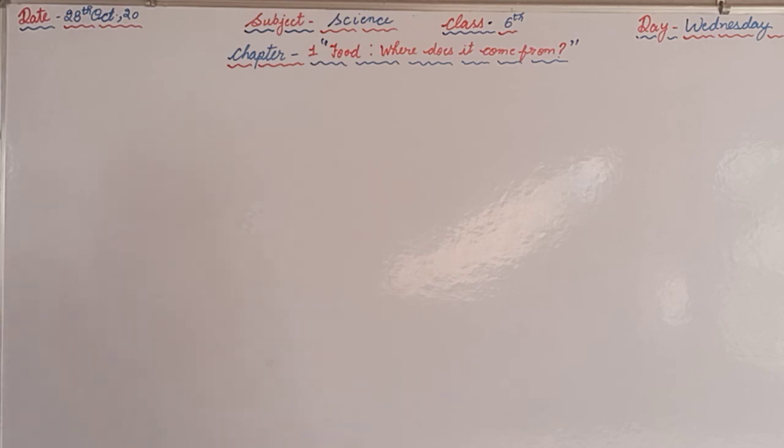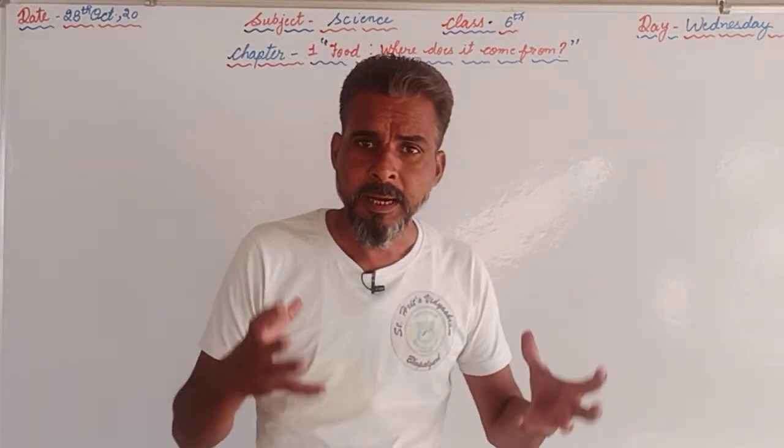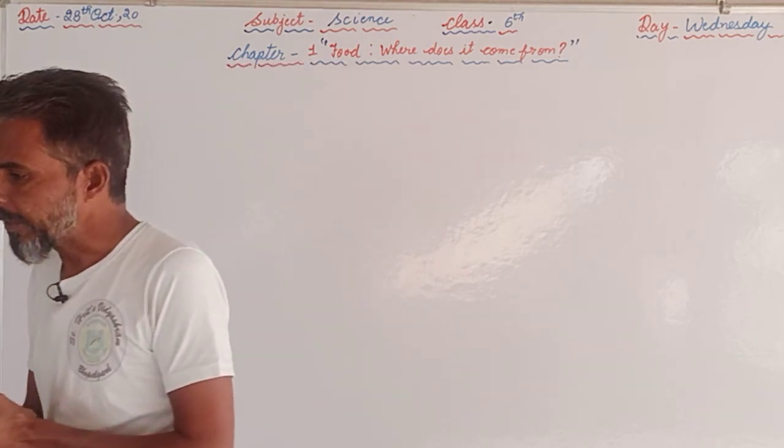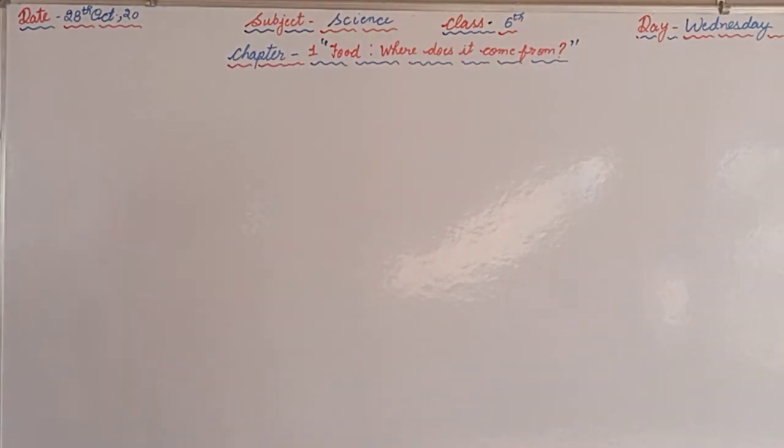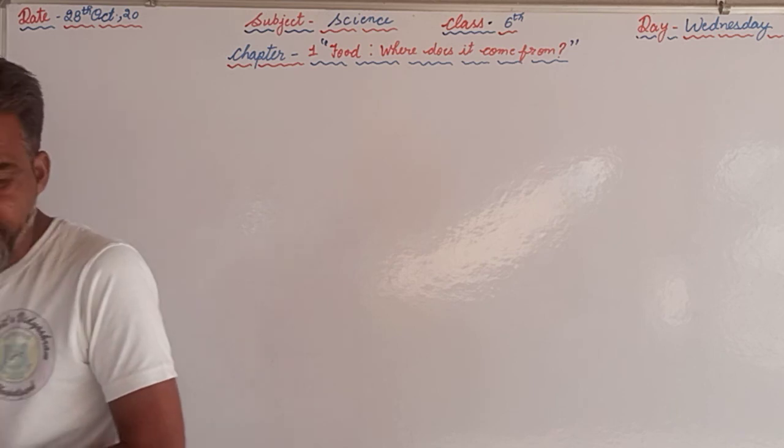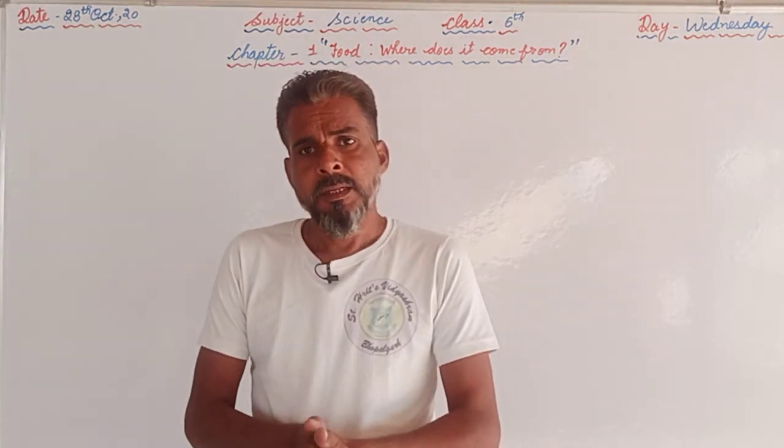What we drink? We drink milk. So, D. The milk that we drink, which comes from cow, buffalo, and goats, is an animal product. Now, the last one, that is the E. We get sugar from the sugar cane. So, these were the questions given at the end of the chapter in your textbook.